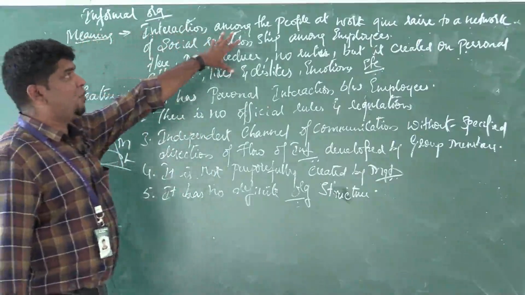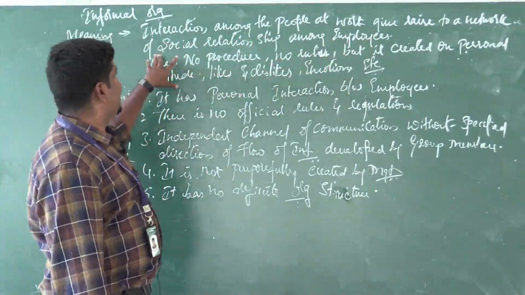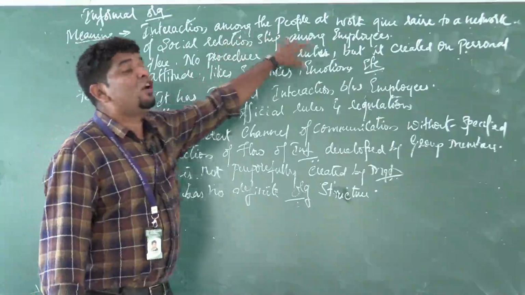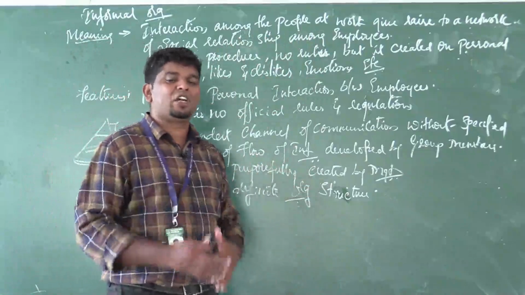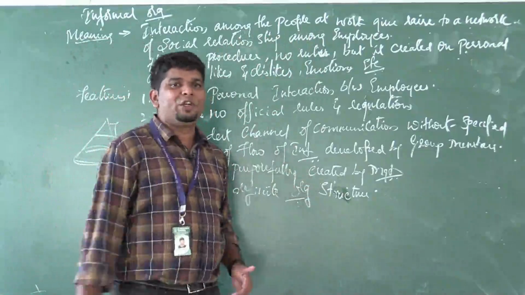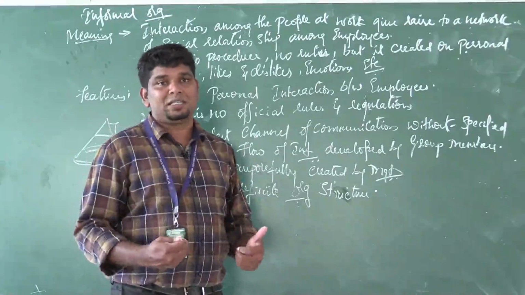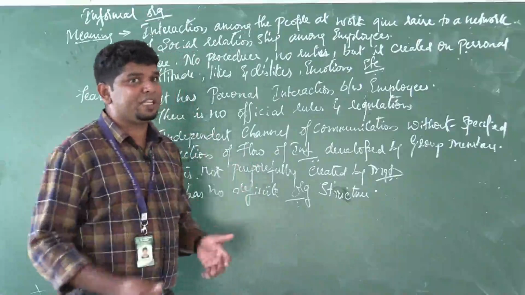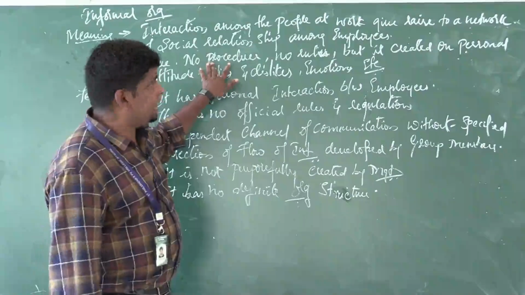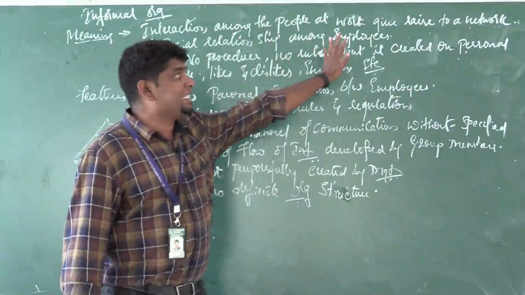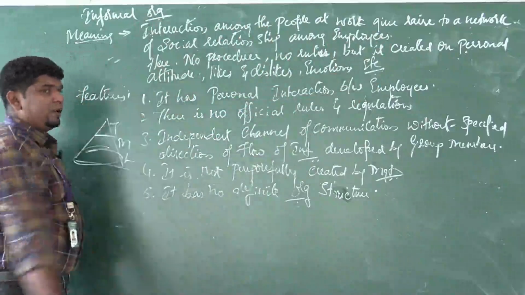So interaction among the people at work, at work itself, gives rise to a network of social relationships among the employees. The employees themselves join together: this is my company, we will do it like this. If they feel a sense of oneness, this is my company, then they can work for that. There is no procedure, no rules, but it is created on personal attitude and emotions.